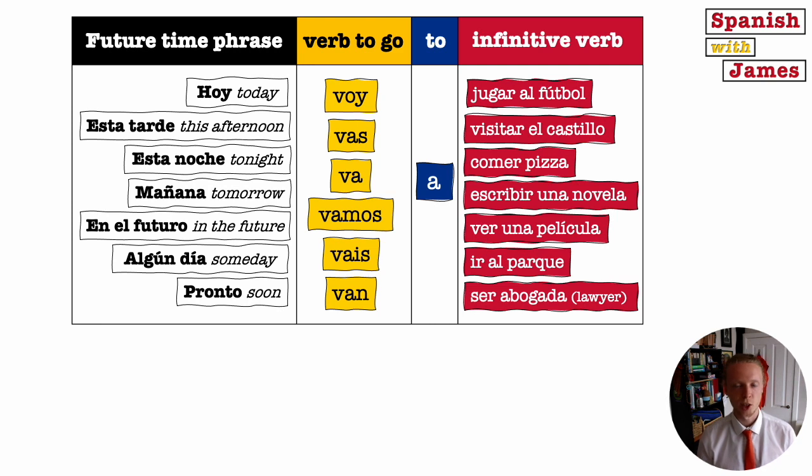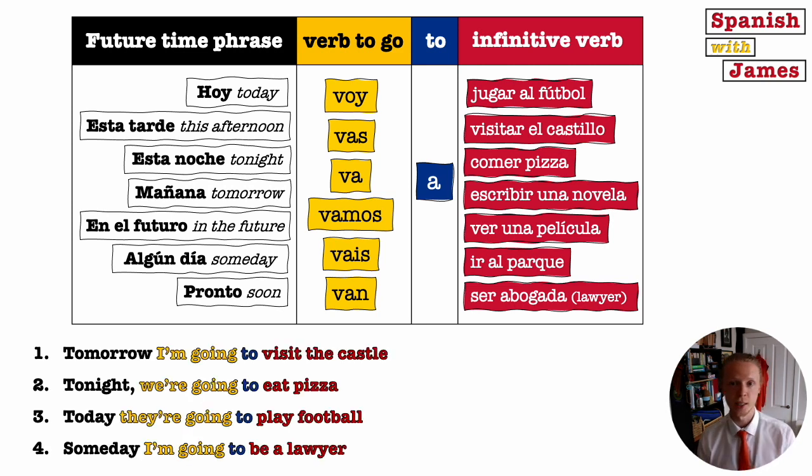So now that we've had a chance to do some Spanish to English translation, this should start to make sense, and hopefully we're grasping how to form this tense, how to understand this tense when we come across it. But just one final bit of practice is to now do some English into Spanish translations, which are just a little bit harder. But to help you, I've given you here the future time phrases, lots of different ones you can use to make all sorts of sentences.